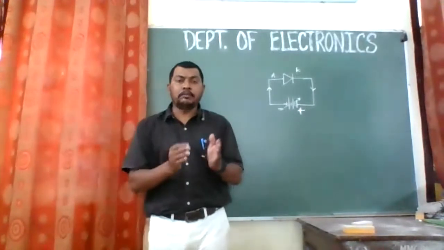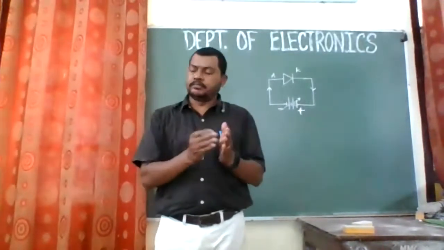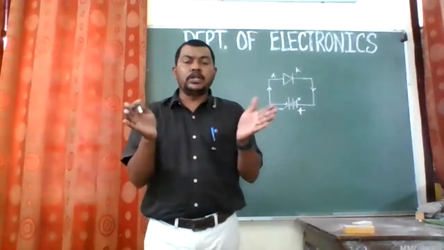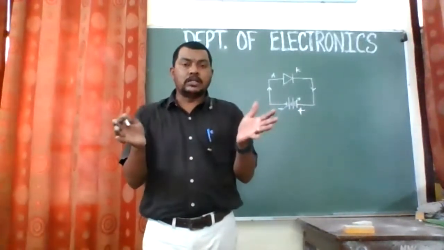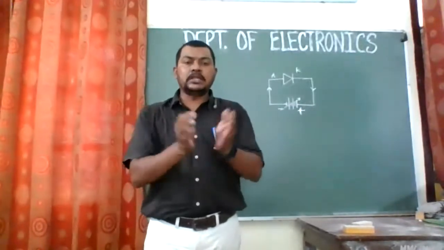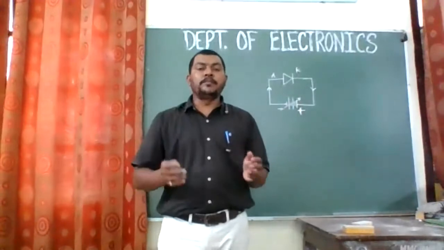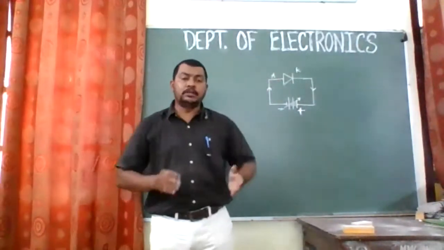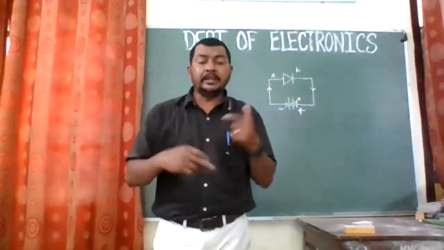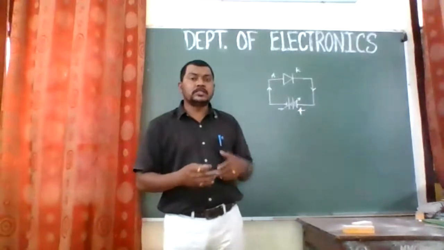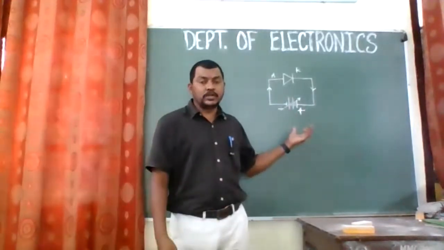One electron will break the covalent bond and will make two, and these two will go on colliding with other covalent bonds, and they will release another four, and such an increase in the electrons goes on in the center of the depletion layer, right?